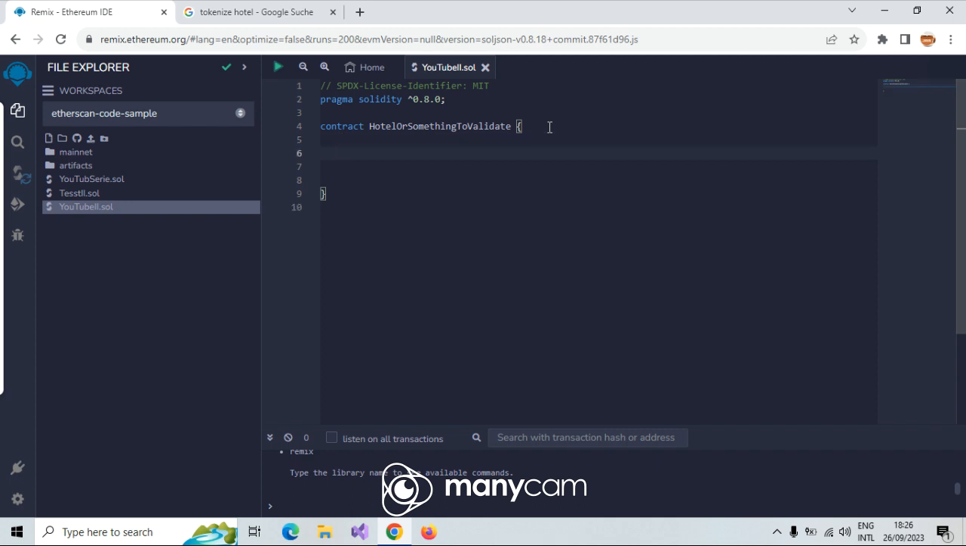This is just a very simple example of how things work. Okay, I just want you to understand. We had about 16 or 17 parts of Solidity, and with those 17 parts we want to make this basic and simple contract. Okay, we have here a contract, the name of that is hotel something to validate.